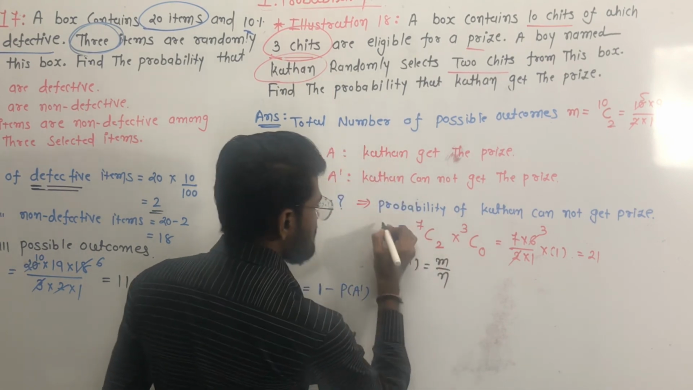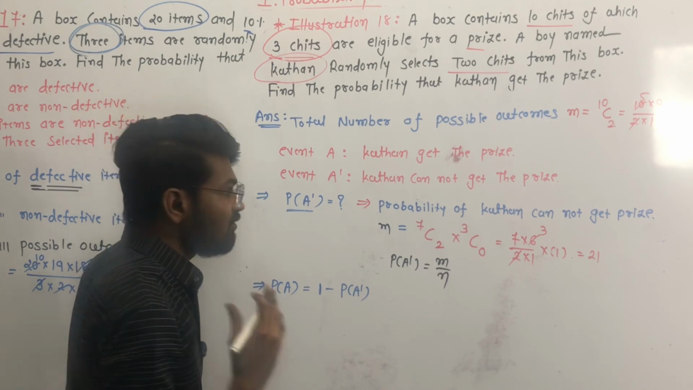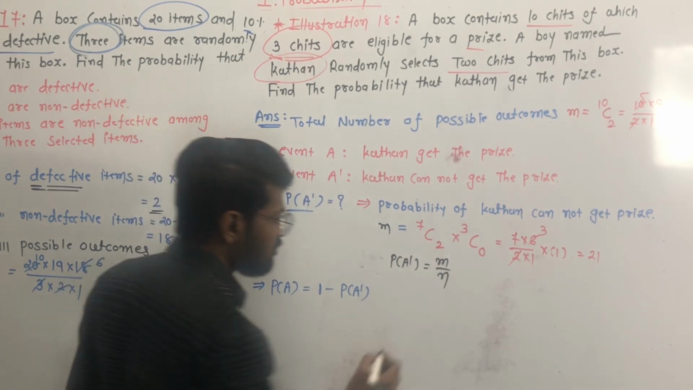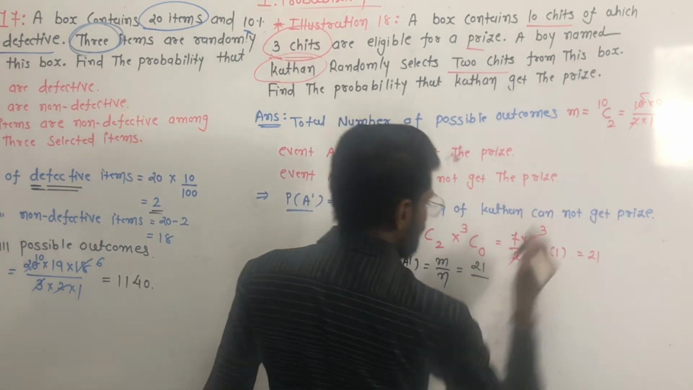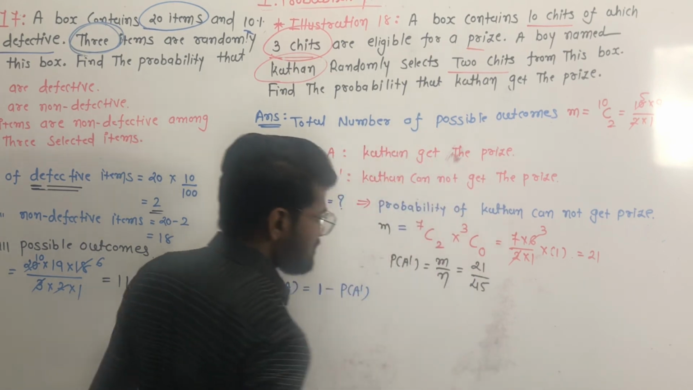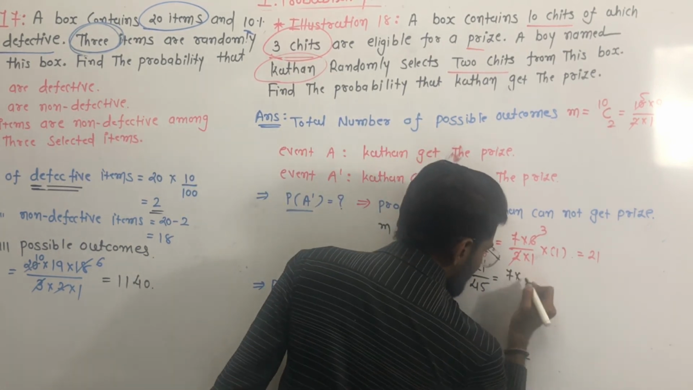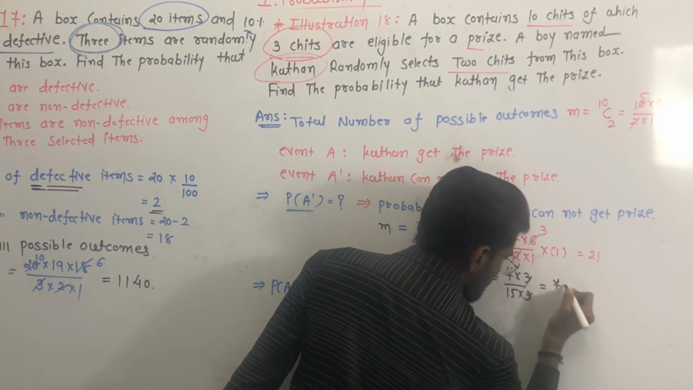This M is our favorable outcome, when Kathan cannot get the prize. So P of A dash is equal to M by N, where M is equal to 21 and N is equal to 45. Cancel 3: 7 multiplied by 3 and 15 multiplied by 3. The 3 cancels, so it is 7 by 15.